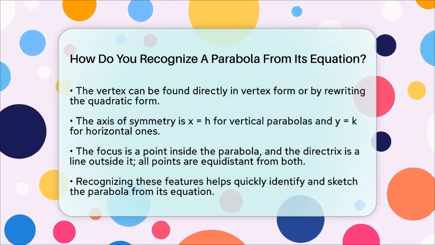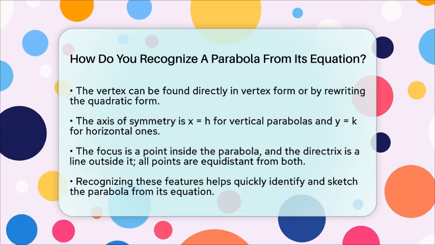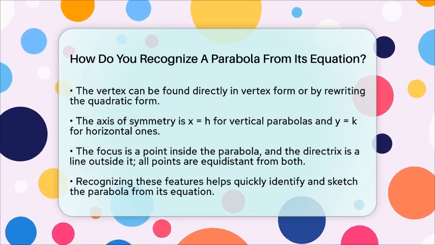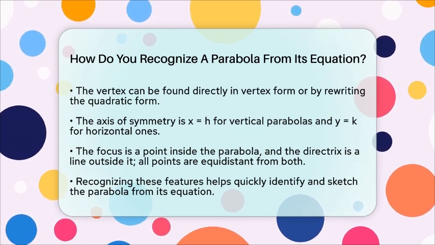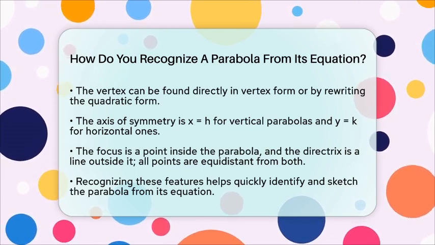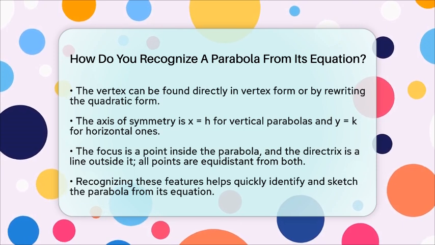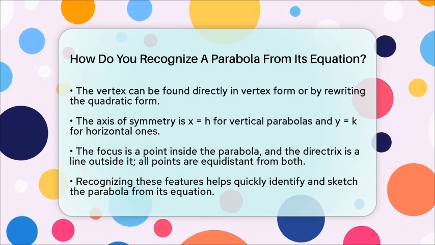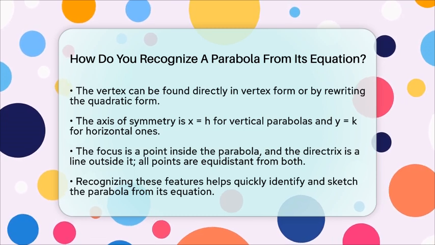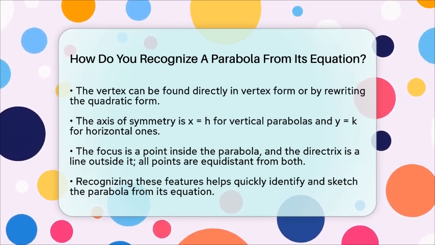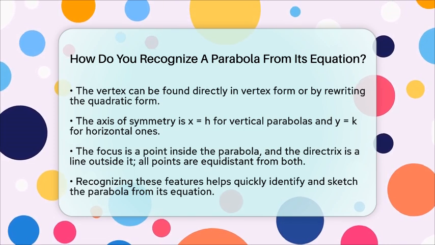So, to recognize a parabola from its equation, start by checking if only one variable is squared. Then, identify the form of the equation to find the vertex and the direction it opens. Pay attention to the coefficient of the squared term to understand the width and orientation. Once you get the hang of these clues, you can quickly tell if an equation describes a parabola and even sketch its shape with confidence.